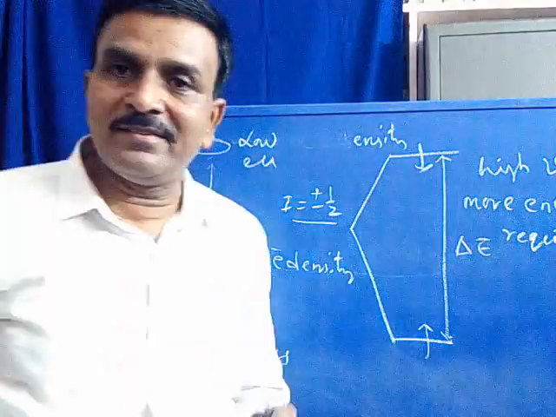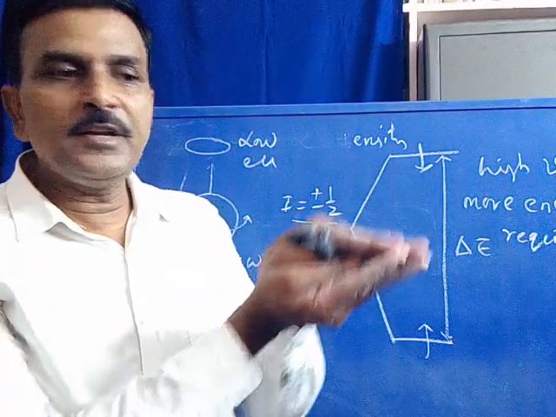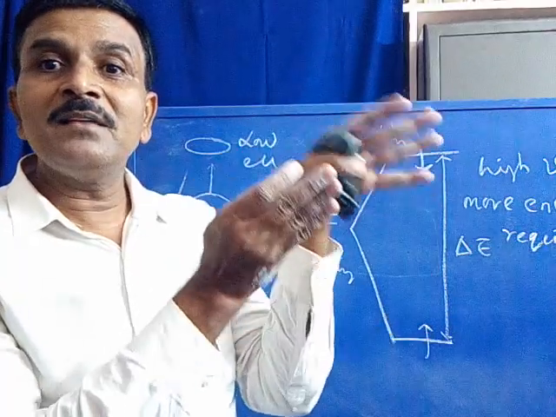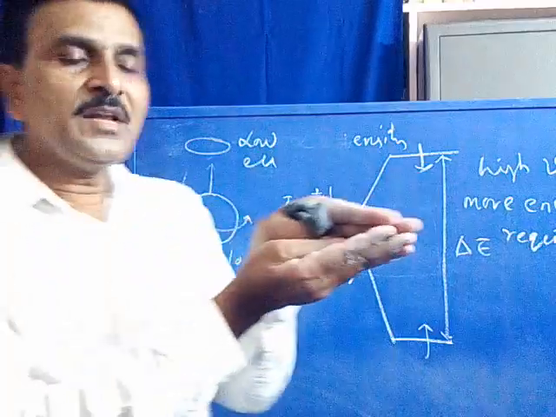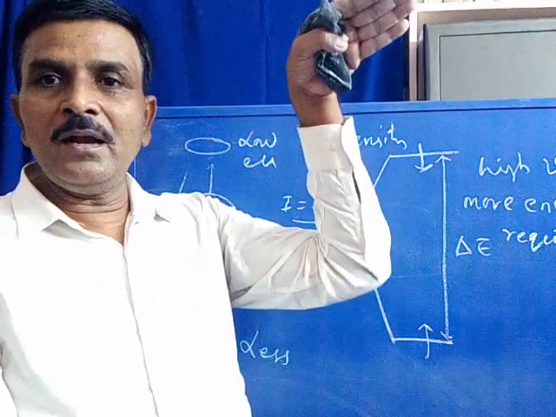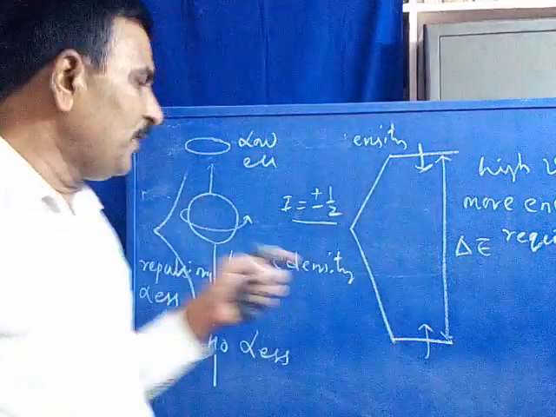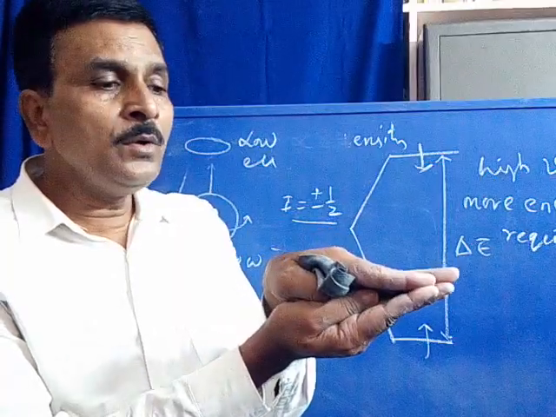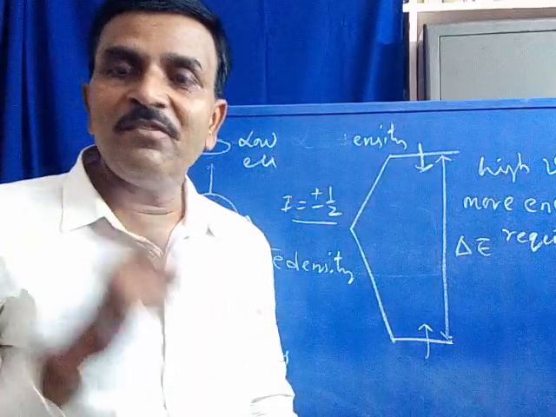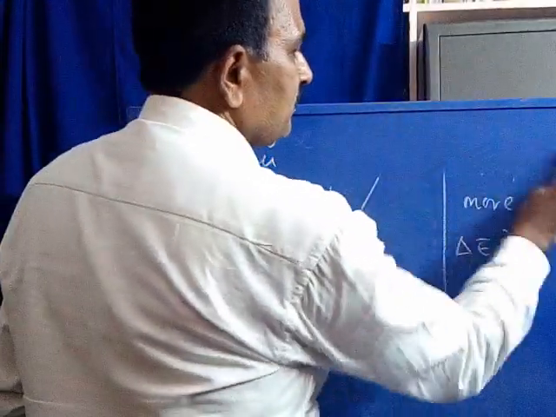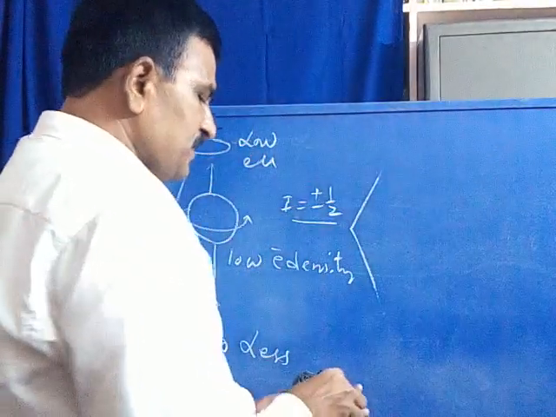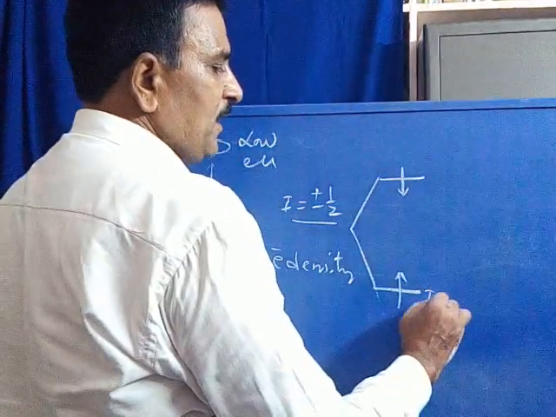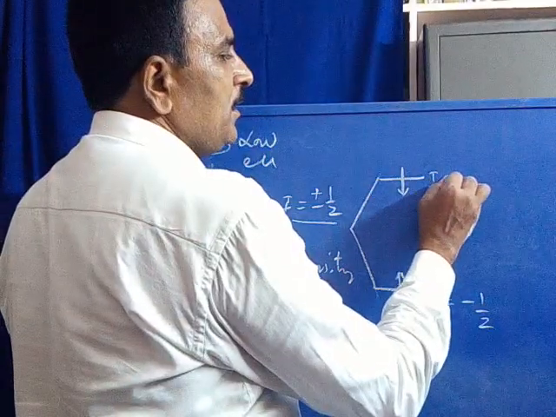When the repulsions are less, the degenerate energy state is split into energy levels, but by a smaller distance. When the repulsions between these two are higher, the degenerate energy state is split by a larger difference. When the repulsions are less, it is split by a smaller difference. The difference is less. You can see this is lower, this is higher, where I is equal to minus half, where I is equal to plus half.